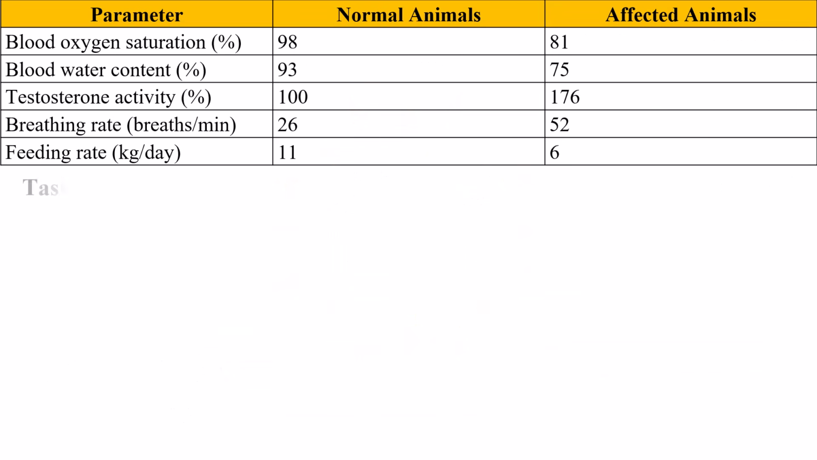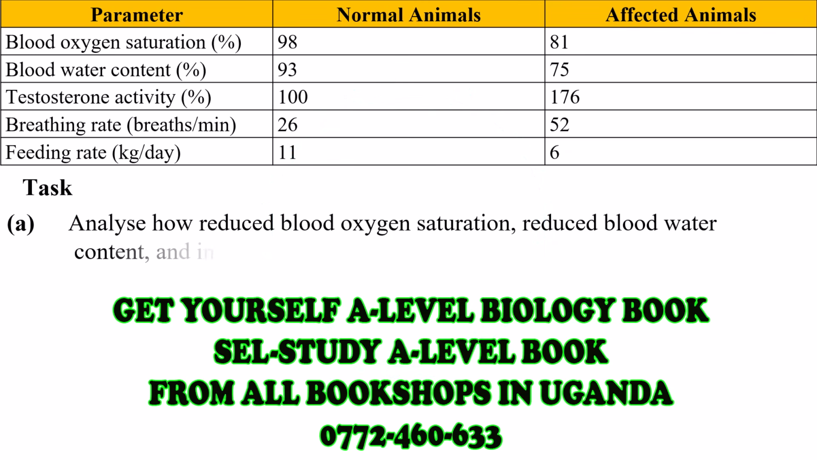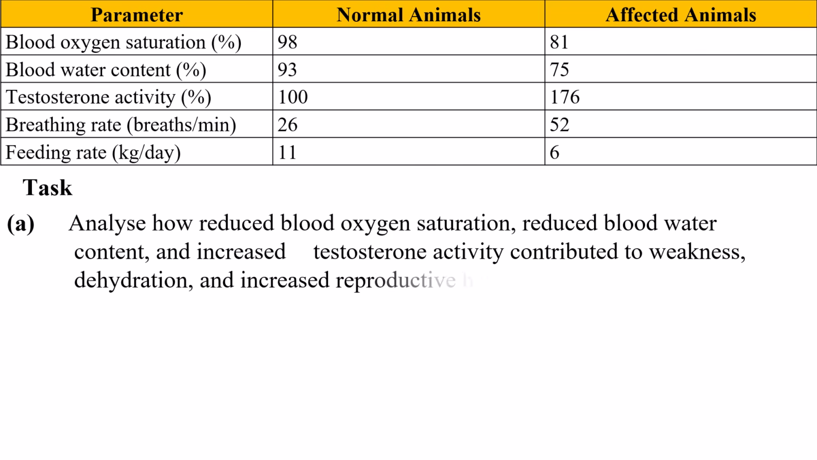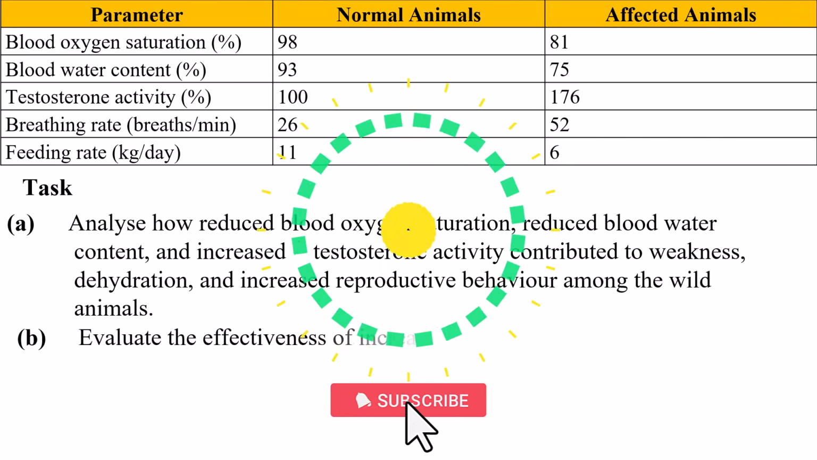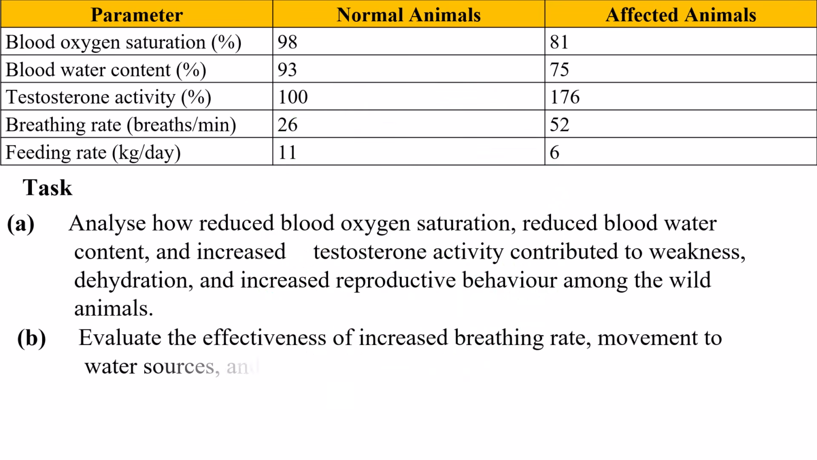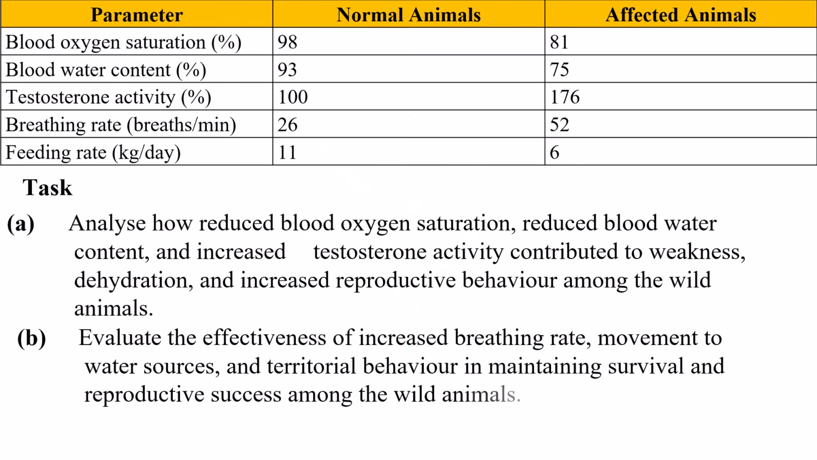Task. Part A. Analyze how reduced blood oxygen saturation, reduced blood water content, and increased testosterone activity contributed to weakness, dehydration, and increased reproductive behavior among the wild animals. Part B. Evaluate the effectiveness of increased breathing rate, movement to water sources, and territorial behavior in maintaining survival and reproductive success among the wild animals.